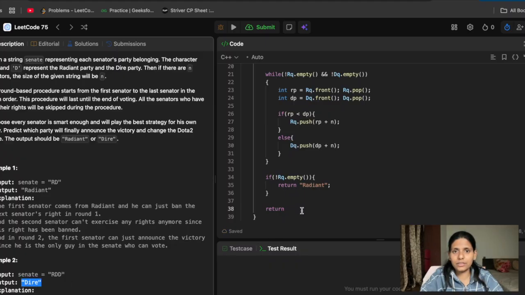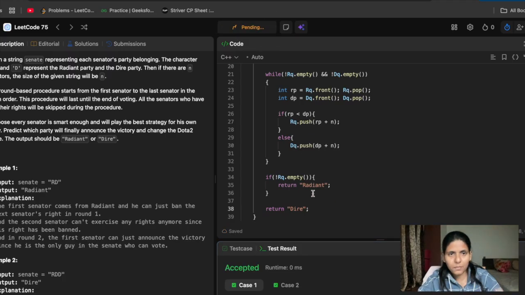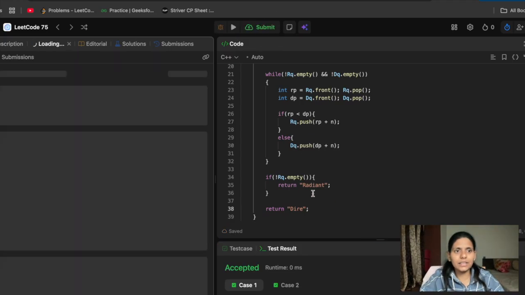So yeah, let's run it and submit it, and we can see it got accepted.